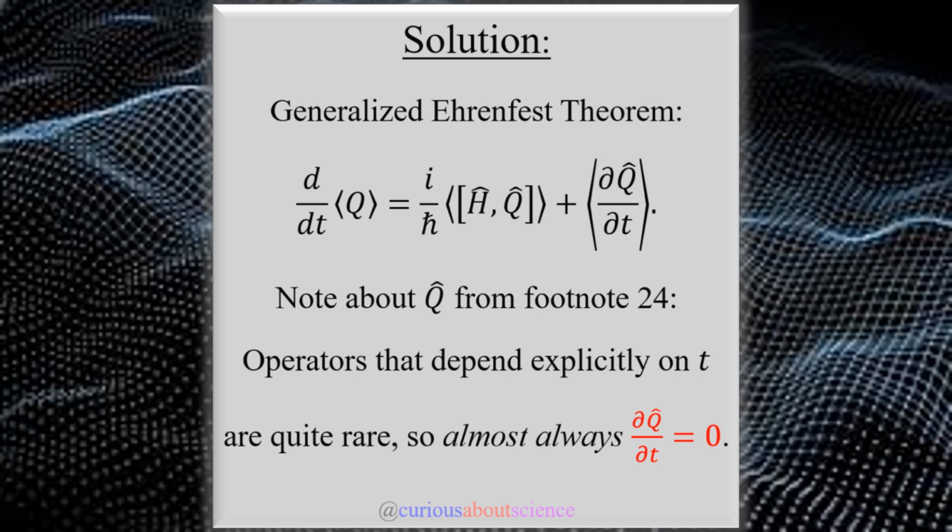And what we could state about this relationship in general is that, in particular, if the operator Q commutes with the operator H, the Hamiltonian operator, then we say that the expectation value of Q is constant. And in this sense, Q is a conserved quantity. Let's see how these apply with the examples given.